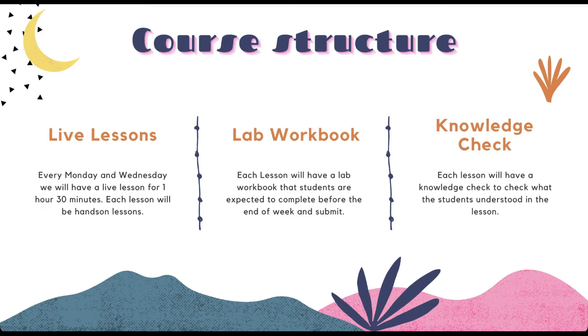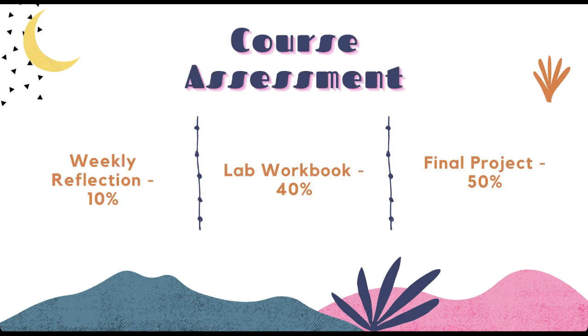Let us move on to how to get your certificate. In this course, we are going to have an assessment throughout the course. Each week you will be given a knowledge check quiz and a workbook to submit.